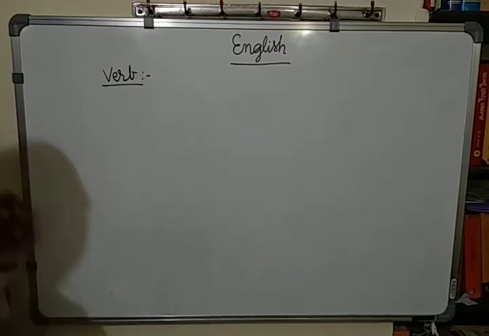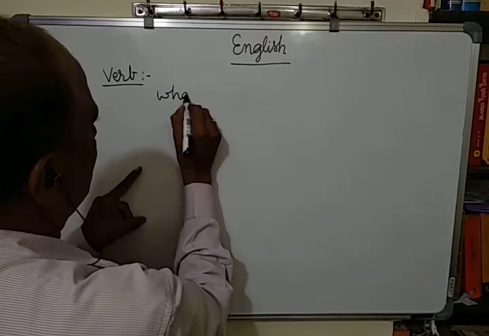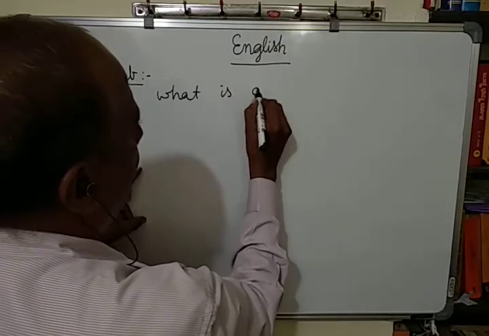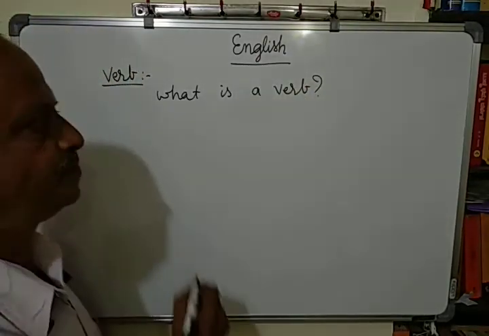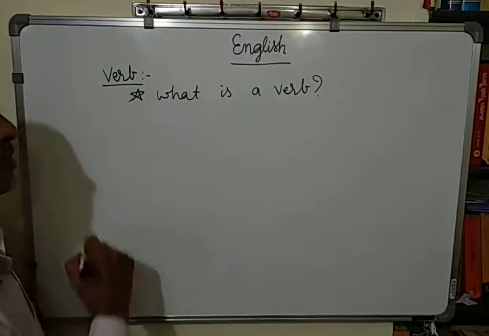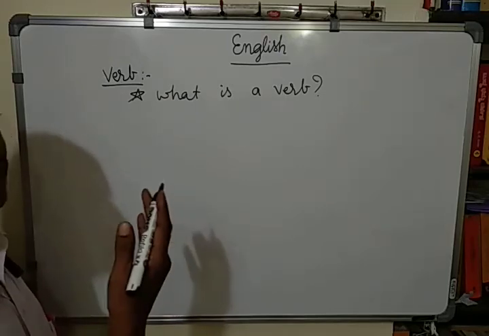Verb. What is a verb? We have already studied that a verb is a word.